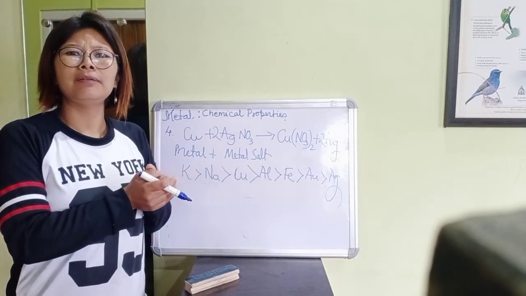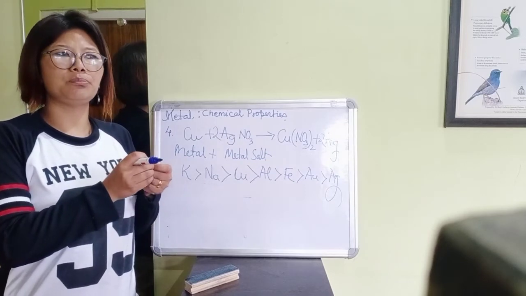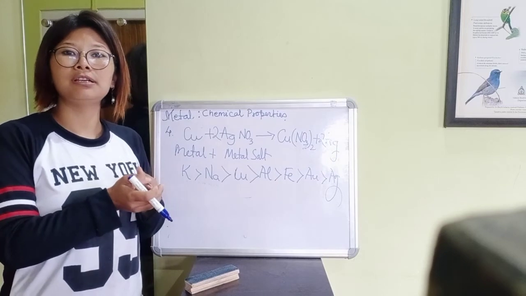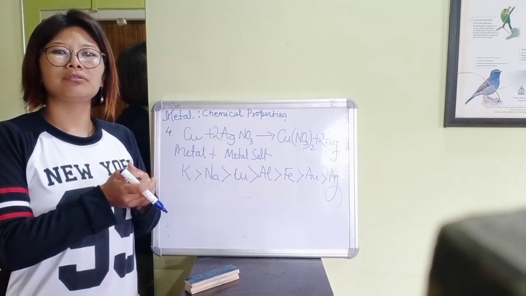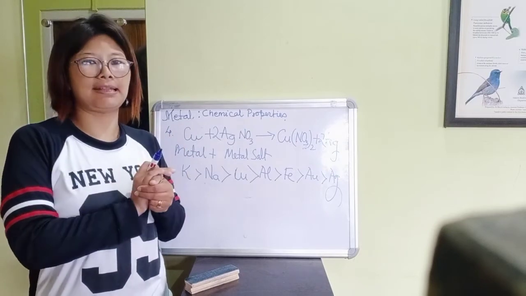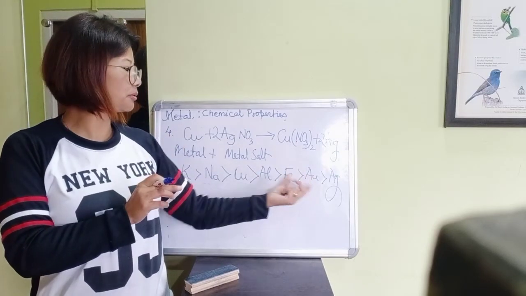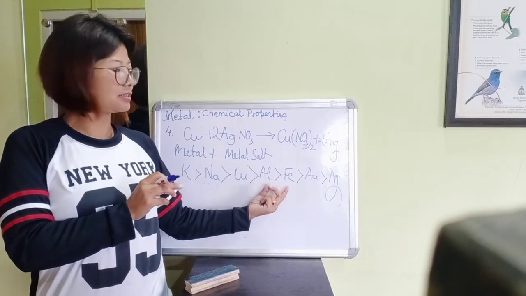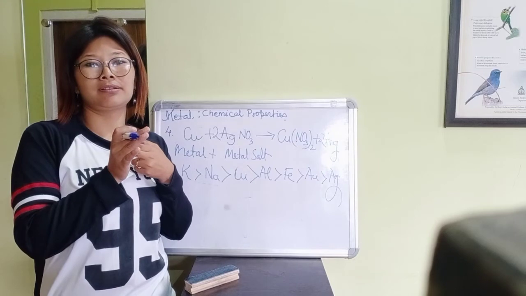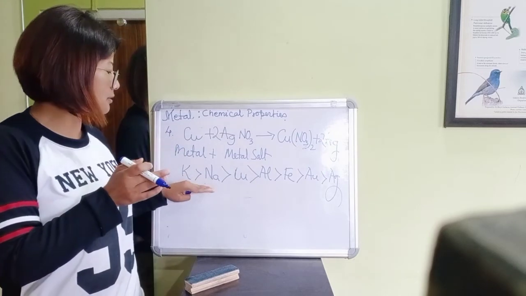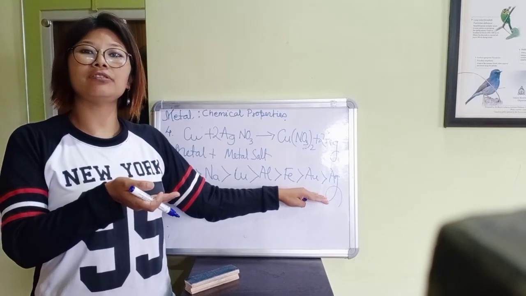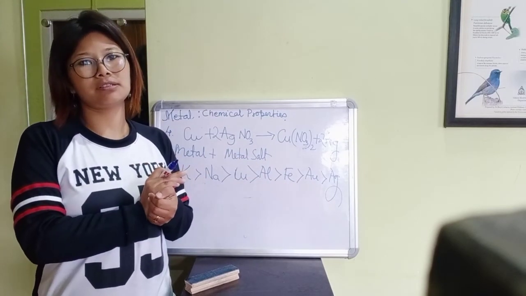Maybe that's why the jewellery that we wear, if it is made up of silver and gold, is easier for us to maintain, whereas if it is made up of other metals like iron, for example, there are chances of rusting. So different metals have different ways of reacting with other substances.